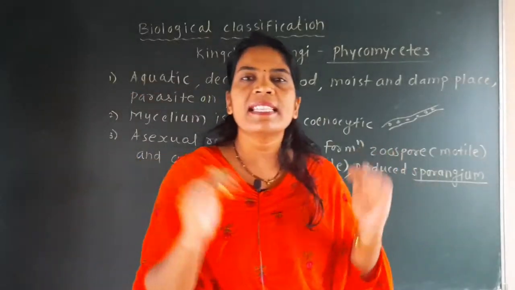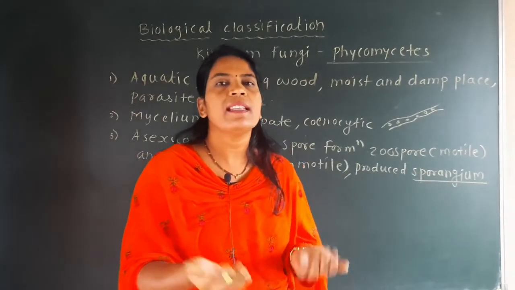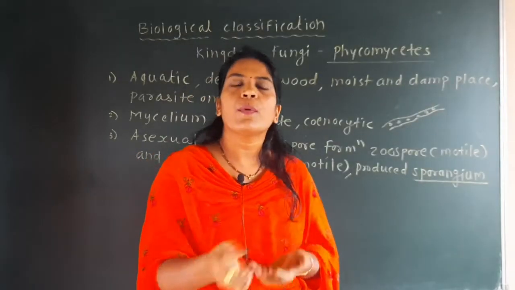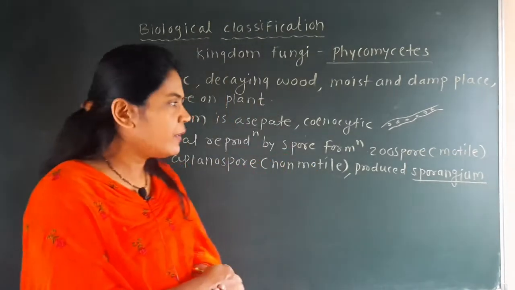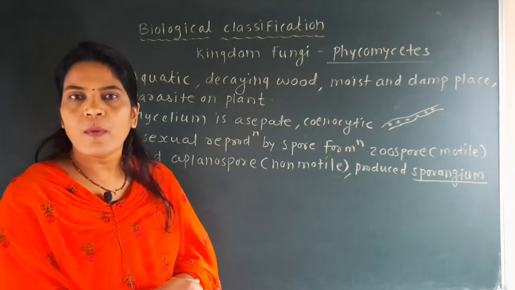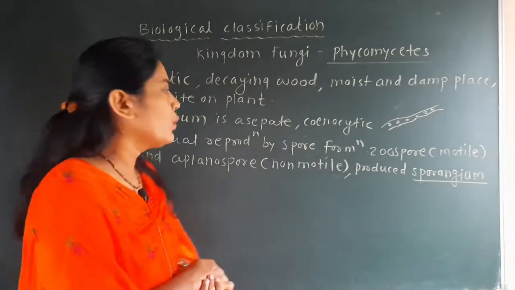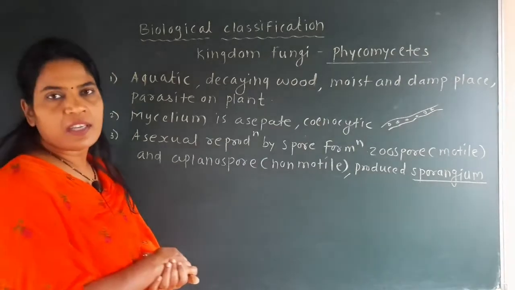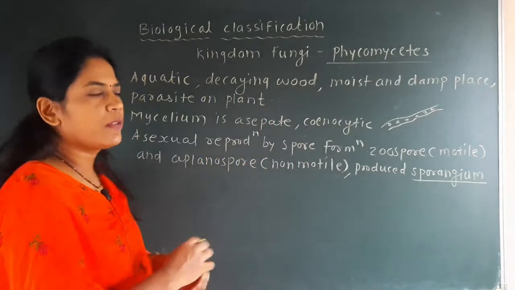They are produced inside the body of the fungi, because spores are produced in two ways. If they are produced inside the body of the fungi, it is called endogenously produced, and if they are produced outside the body of the fungi, then it is called exogenously produced. So these spores, the zoospore and the aplanospore, which are forms of asexual reproduction, are produced inside the body of the fungi, so it is called endogenous, and the structure where they are produced is called the sporangium. Sporangium is the structure where the spores are produced.